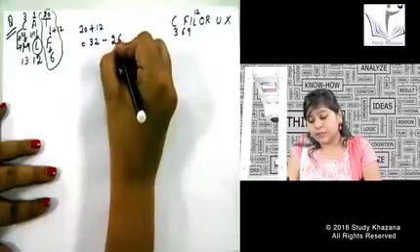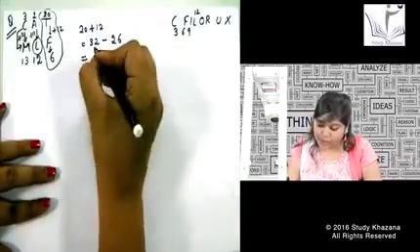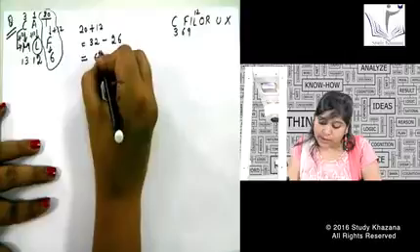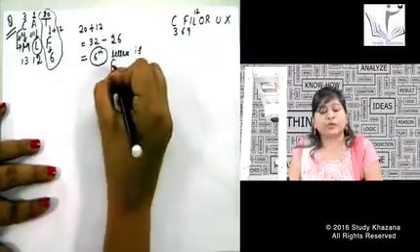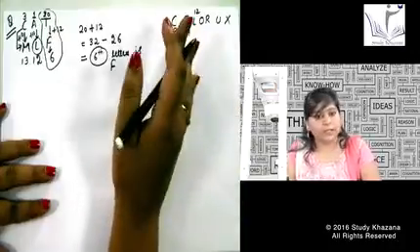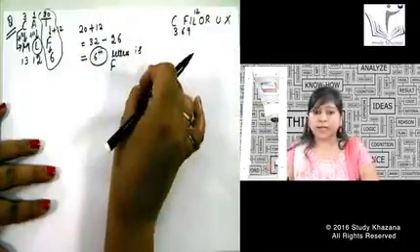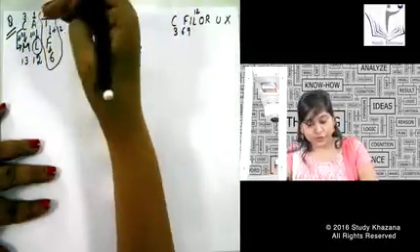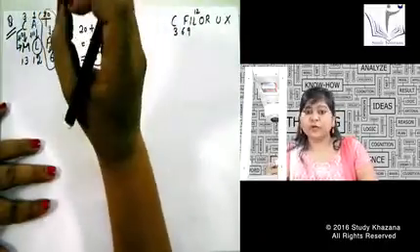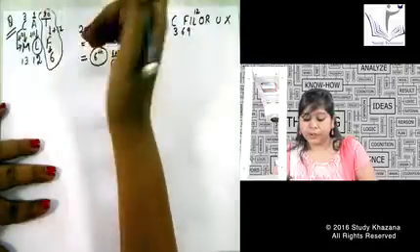If I minus 26 from 32, it gives me the answer 6, and the 6th letter is nothing but F only. So the pattern is the same, nothing has changed. The only thing that has changed is they have made an alphabet which is not easily predictable. They have made it from T to F.